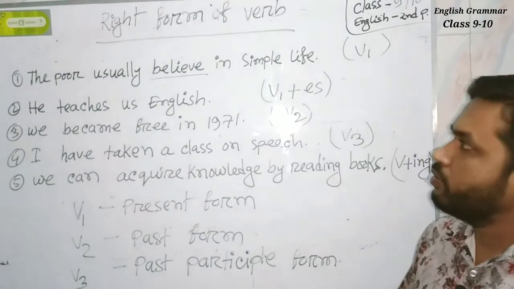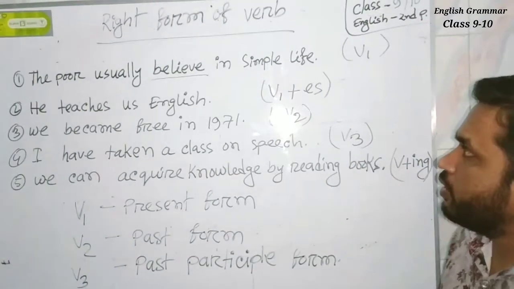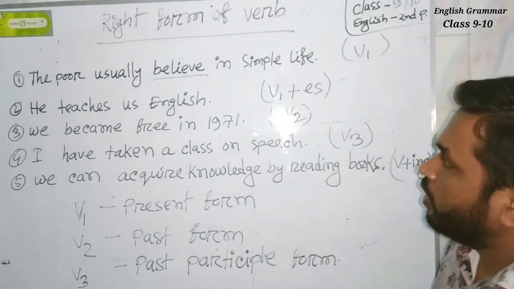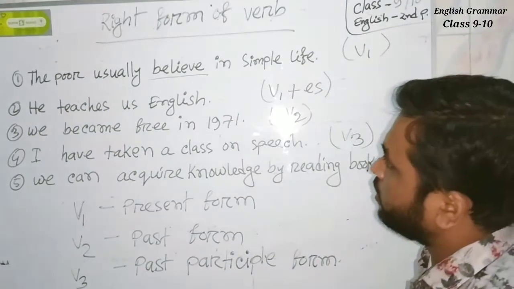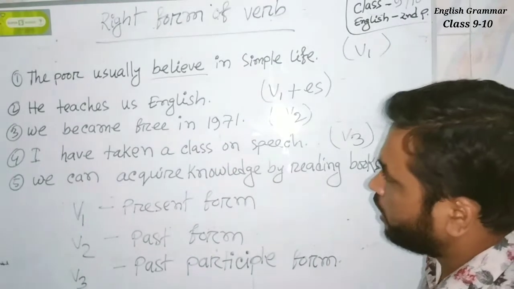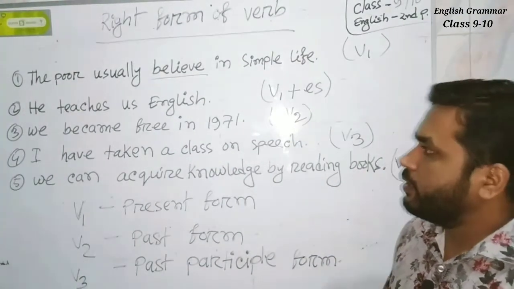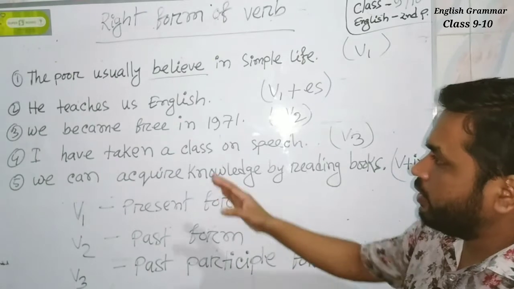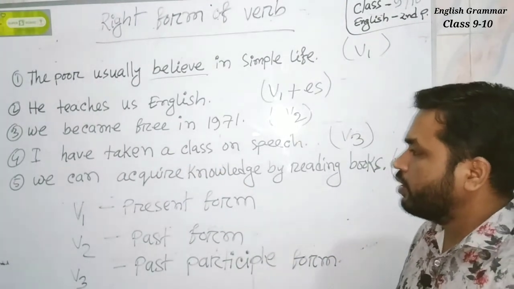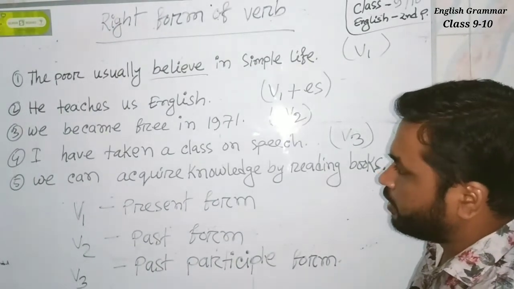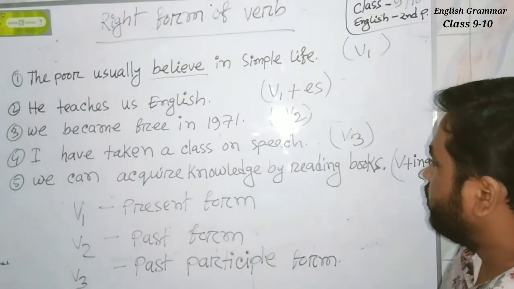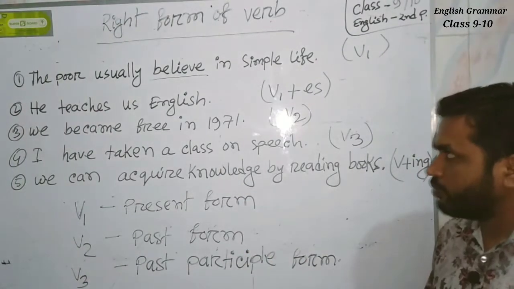Today I am going to take a class on right form of verb. Let's have a look at these sentences. The first sentence is: The poor usually believe in simple life. The second one is: He teaches us English. The third sentence is: We became free in 1971. The fourth one is: I have taken a class on speech. And the final sentence is: We can acquire knowledge by reading books.